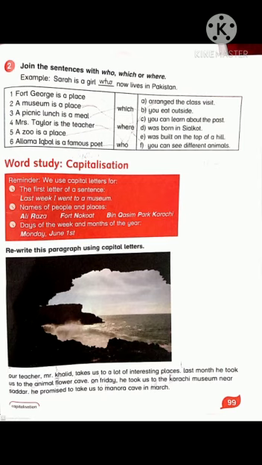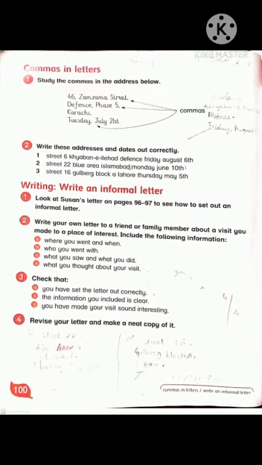He promised to take us to Manoda cave in March. Manoda is the name of the place, so M will be capital, and March is the month of a year, so M of March will also be capital. Now coming towards the next page, that is page number 100.